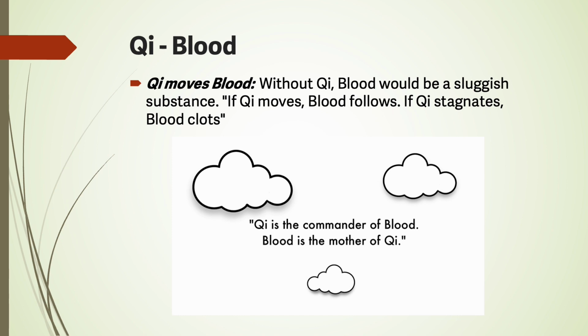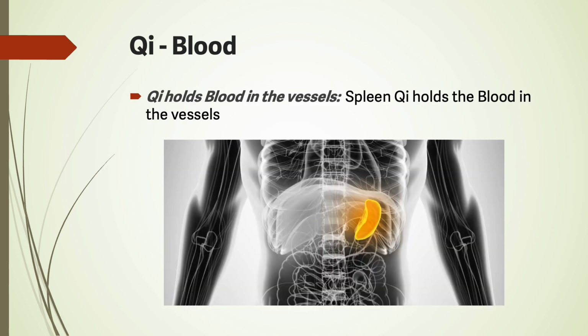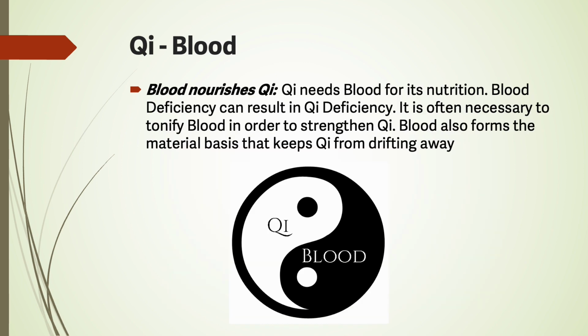Qi moves blood. Without qi, blood would be a sluggish substance. If qi moves, blood follows. If qi stagnates, blood clots. Qi holds blood in the vessels. Spleen qi holds the blood in the vessels. Blood nourishes qi. Qi needs blood for its nutrition. Blood deficiency can result in qi deficiency. It is often necessary to tonify blood in order to strengthen qi. Blood also forms the material basis that keeps qi from drifting away.